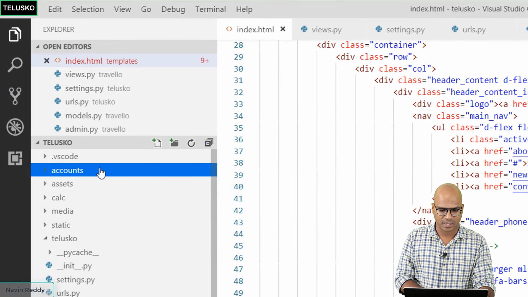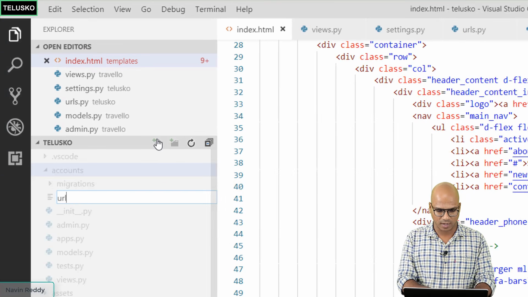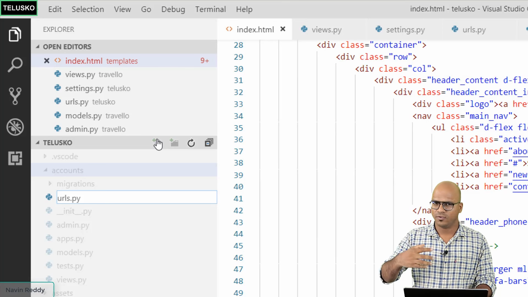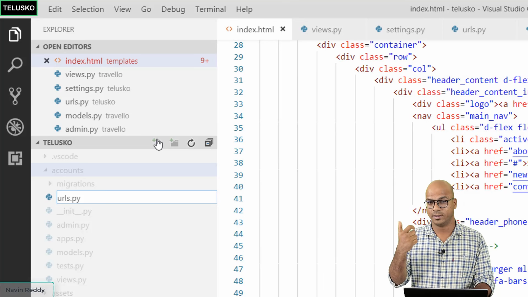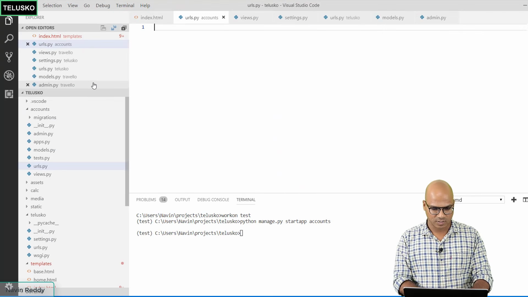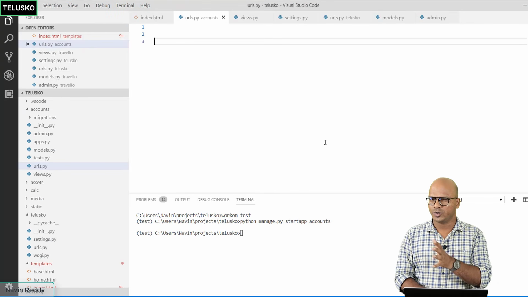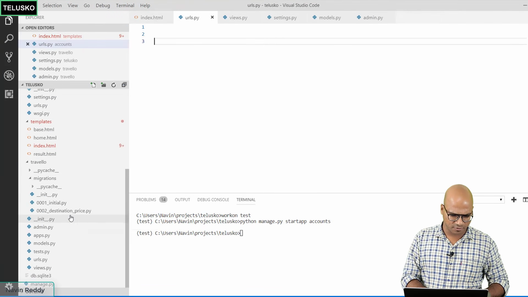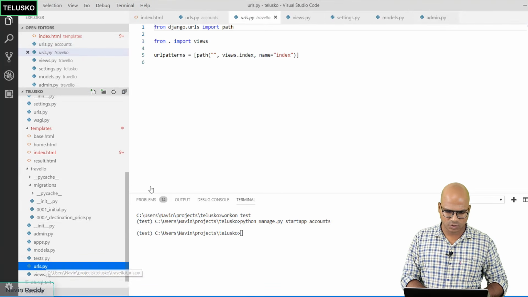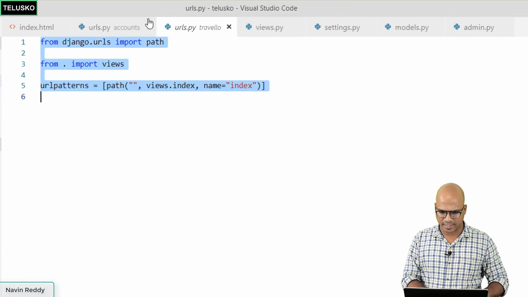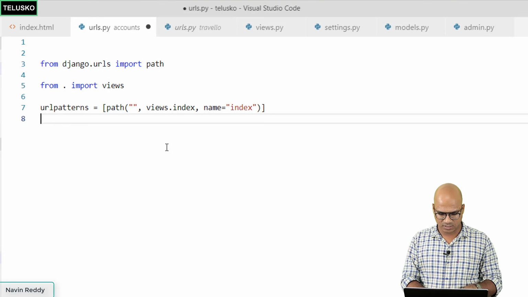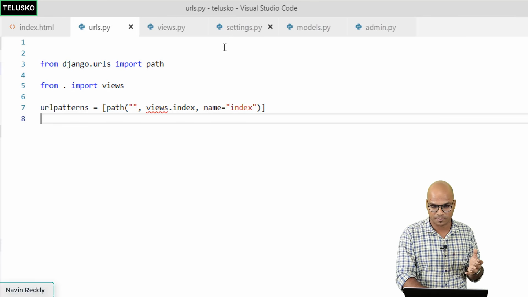So I will go back to accounts and we need a urls.py because we will be working with at least three links: login, registration, and logout. Let's do that here. Now I don't want to type it from scratch. We will be copying it from Traveler. So let's go back to Traveler's URL, copy this, go back to our URL file and paste. This is the new urls.py we are creating.